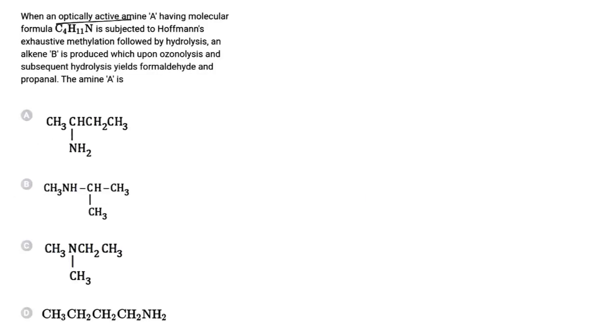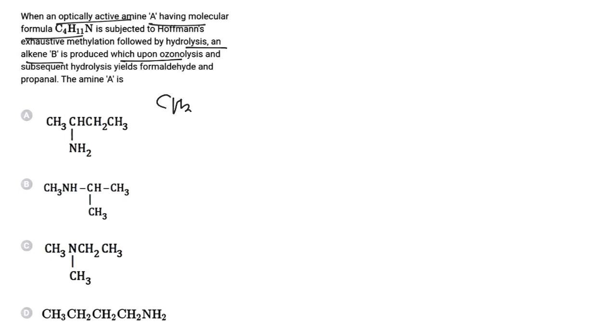When an optically active amine A having molecular formula C4H11N is subjected to Hofmann exhaustive methylation followed by hydrolysis, an alkene B is produced, which on ozonolysis and subsequent hydrolysis yields formaldehyde and propanal. The amine A is.